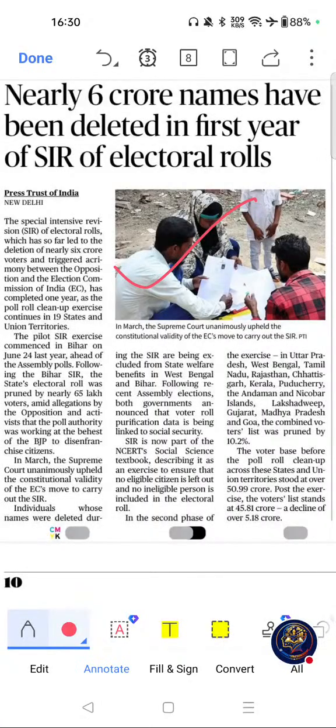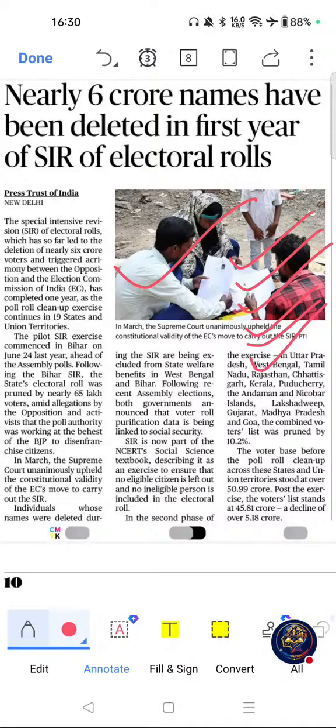Nearly 6 crore names have been deleted in the first year of SIR of electoral rolls. Why is this topic important for exams? Because electoral reforms are a core UPSC polity topic, frequently asked in UPSC prelims and mains, and this is relevant to constitutional bodies like the Election Commission of India, that is ECI, and this is important for SSC, banking and state public service commission exams, current affairs section.